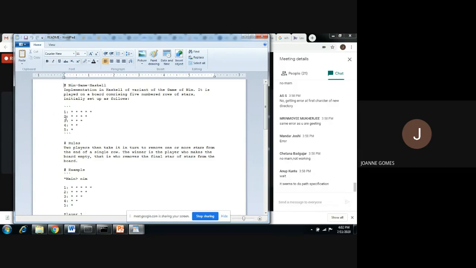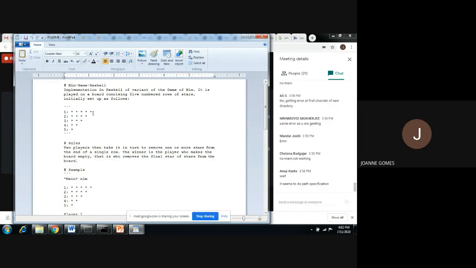We have to create this board, and the 2 players will take turns. When their turn comes, they will choose a row and remove a number of stars from the end. So if it is row number 1 and I say I want to remove 3 stars, these 3 stars will be removed.